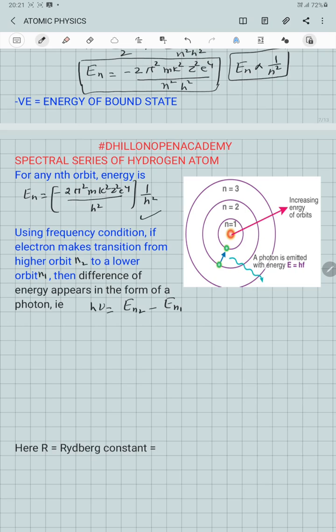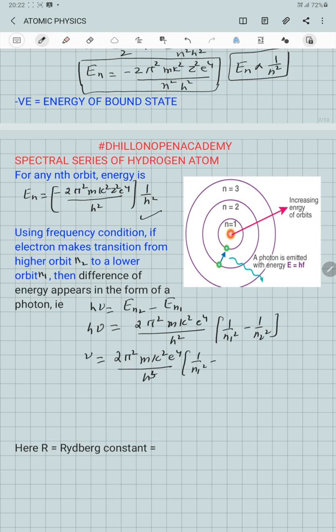So if we use the equation for energy in any nth orbit and do a little simplification, we will have the value 2 pi square m k square e raised to power 4 over h square into 1 over n1 square minus 1 over n2 square equal to h nu, or nu will be equal to 2 pi square m k square e raised to power 4 over h cube into 1 over n1 square minus 1 over n2 square.